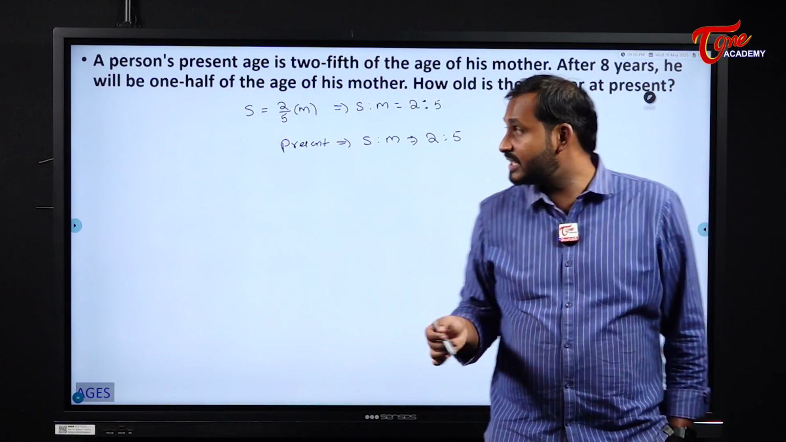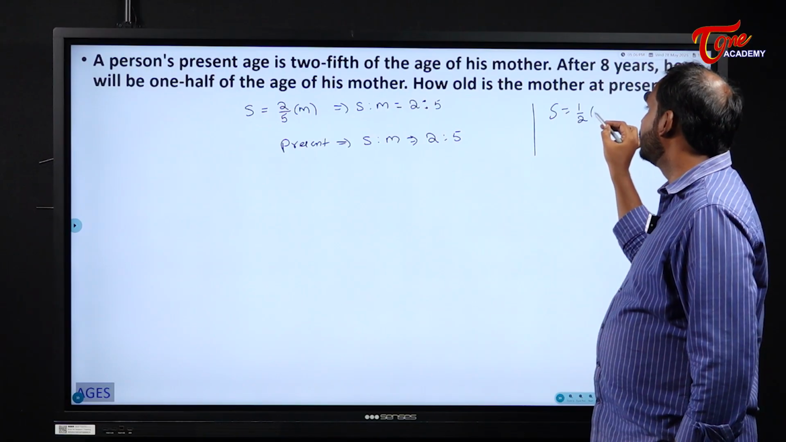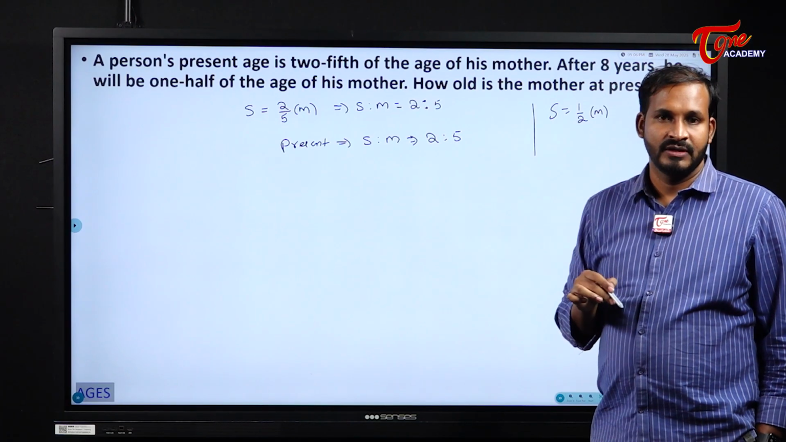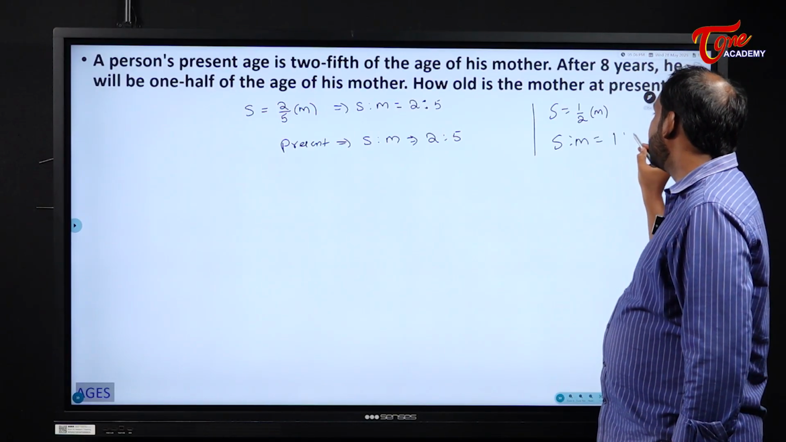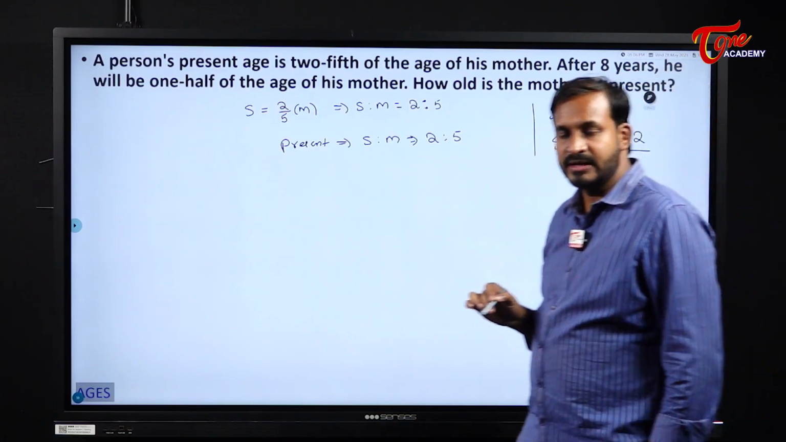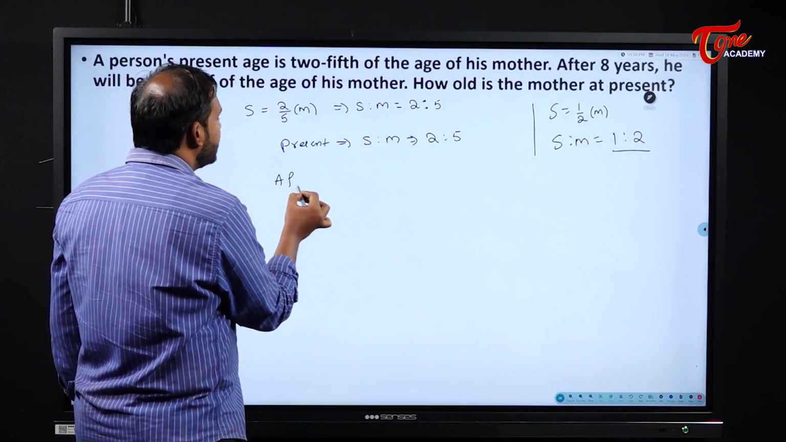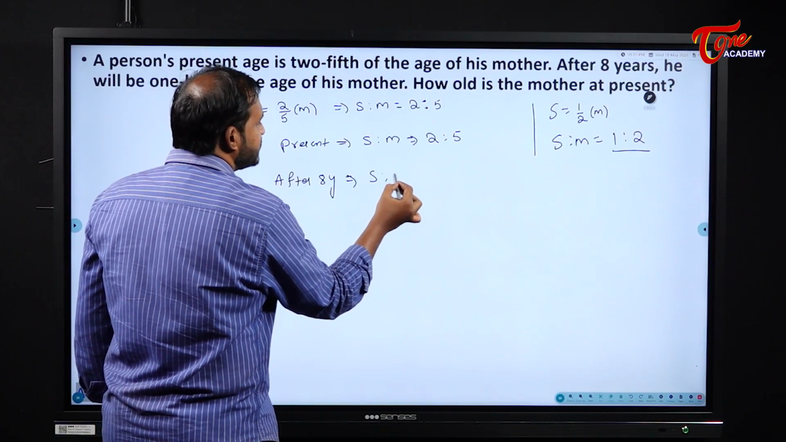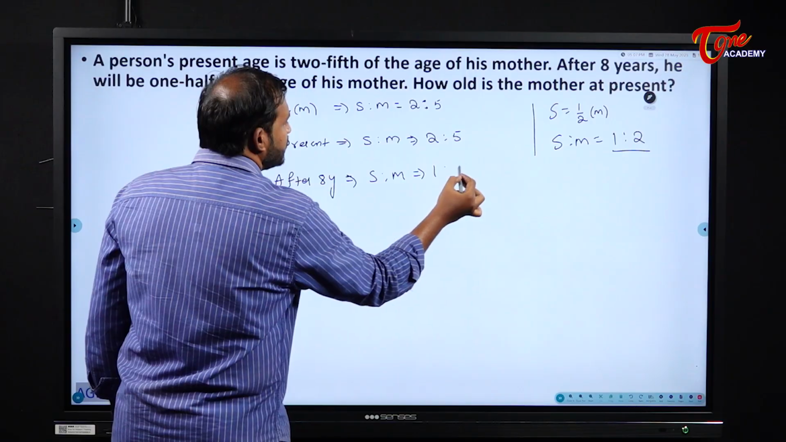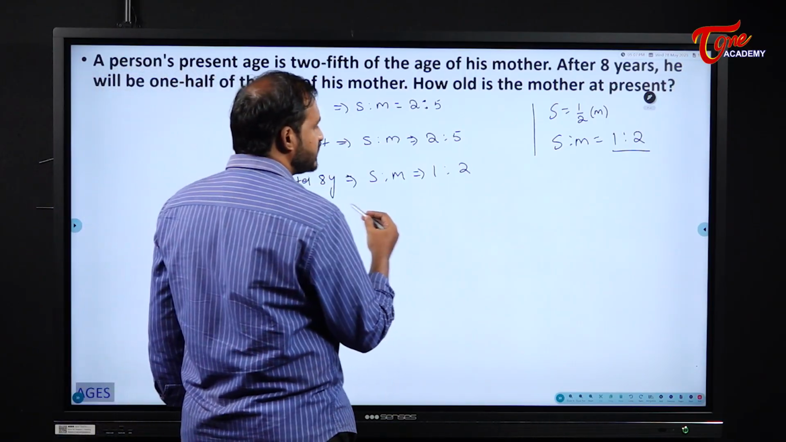After 8 years, what is the relation he is telling? Son's age will be 1/2 of mother's age. So the relation between son's age and mother's age will become 1:2. So after 8 years, son's age is to mother's age 1:2. As usual, we know the concept here.